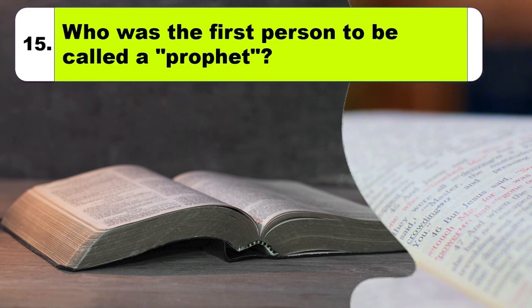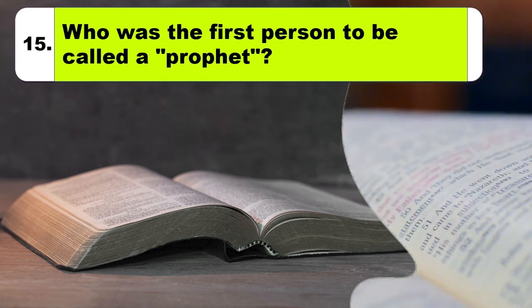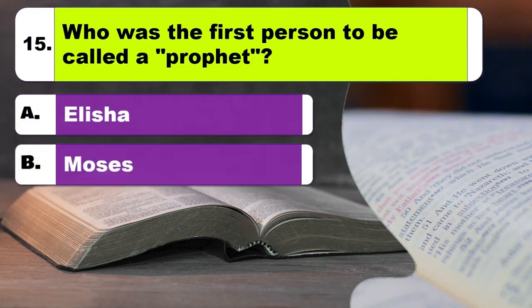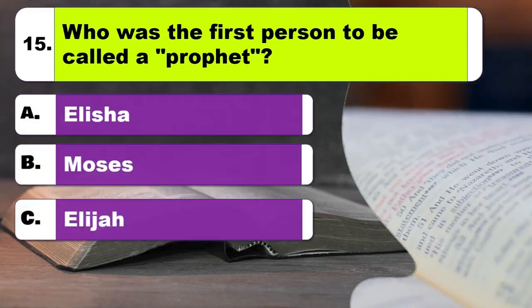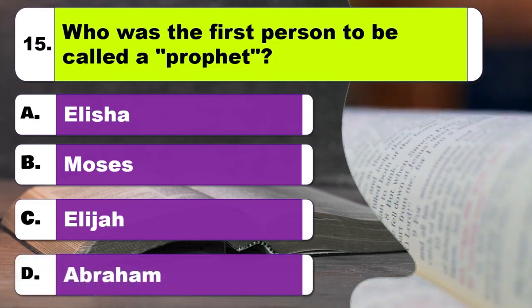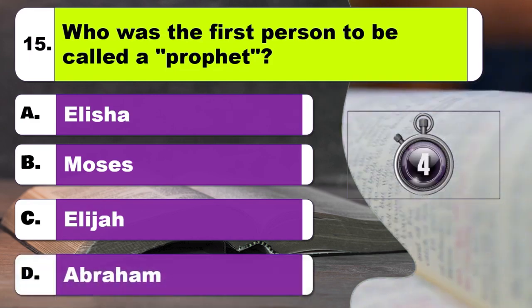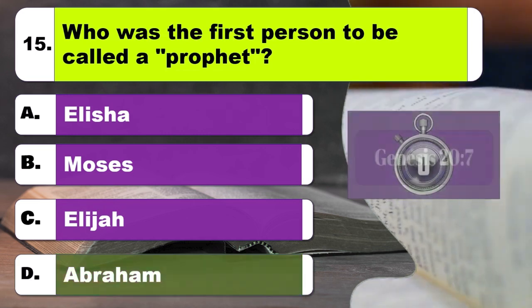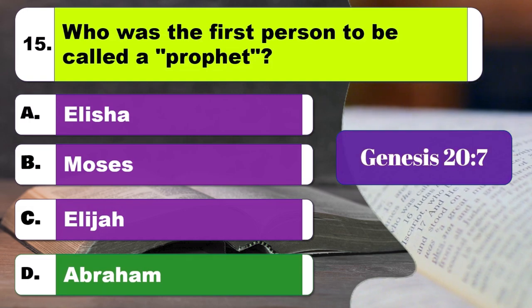Question 15. Who was the first person to be called a prophet? Option A, Elisha. Option B, Moses. Option C, Elijah. Option D, Abraham. The right answer is option D, Abraham.